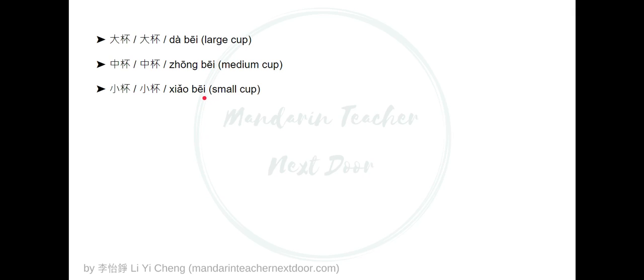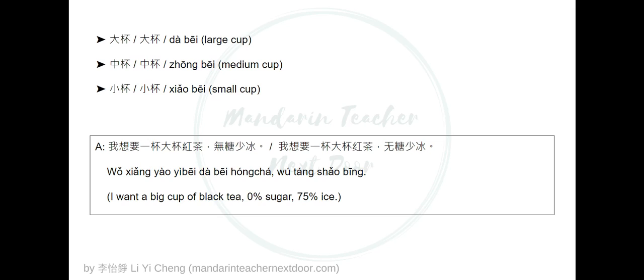Okay, so to say it in one whole sentence with all the details, you can say 我想要一杯大杯红茶，无糖少冰。So instead of just saying 一杯红茶, a cup of black tea, you say a cup of big cup black tea. Okay? 我想要一杯大杯红茶，无糖少冰。